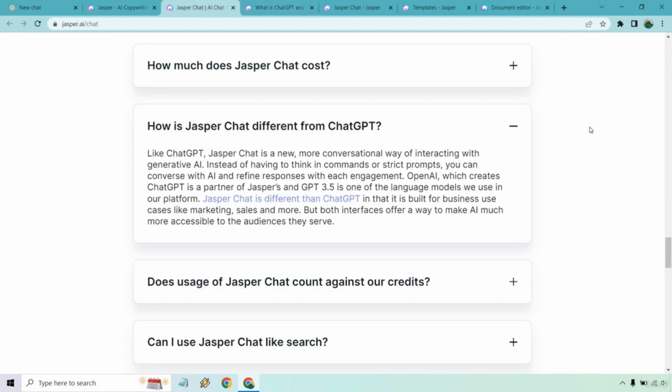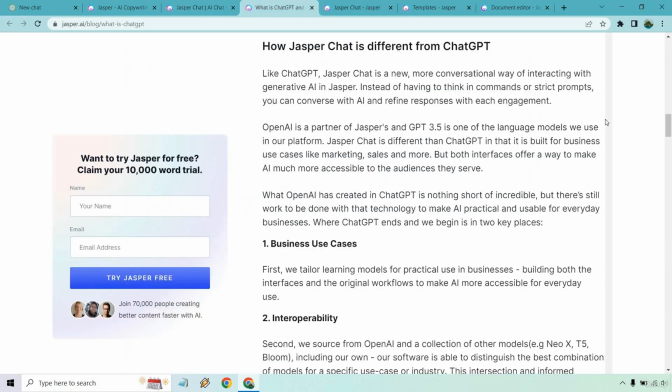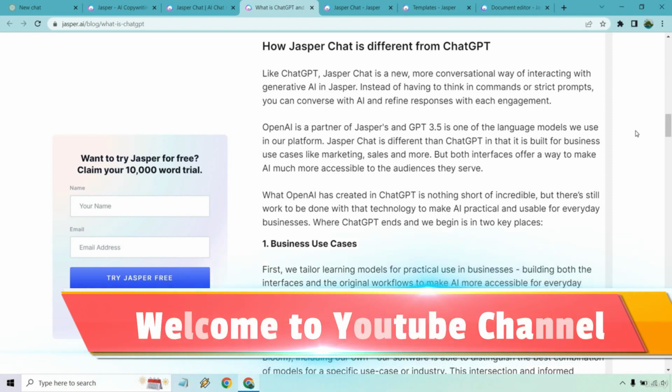a section right here that I came across on Jasper where it says, how is Jasper Chat different from ChatGPT? If you click on the link here, it expands a little bit more. I thought this was a good excerpt, and it's pretty much going to be in line with what I thought after using a little bit of ChatGPT and, of course, using a lot of Jasper. I'll read through the first bit on top, and then I'll talk a little bit more about it.